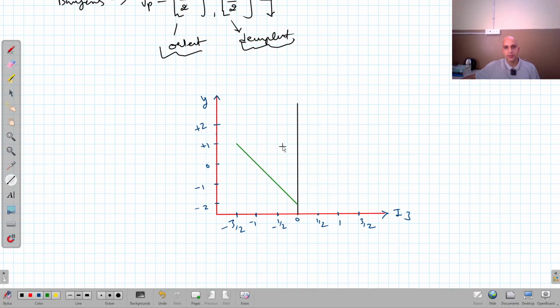This one, this one, and this one. This is the diagram, right? Now I am putting up different particles at different positions.